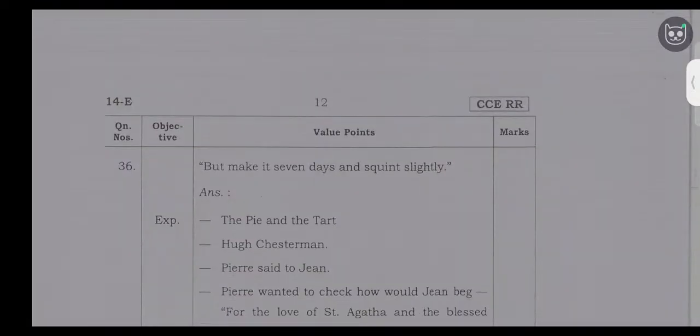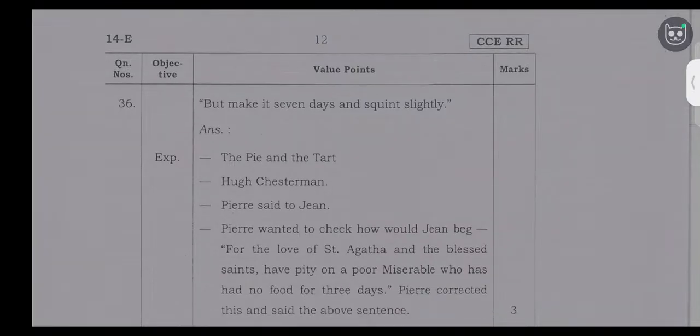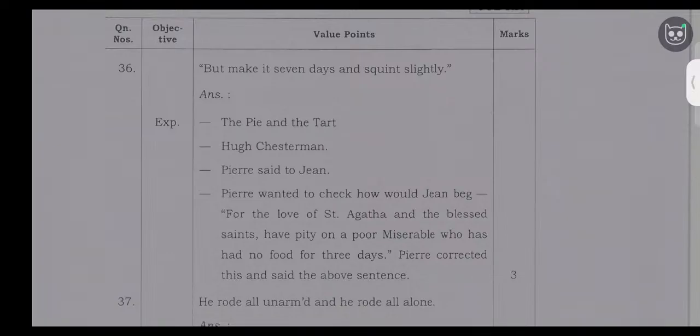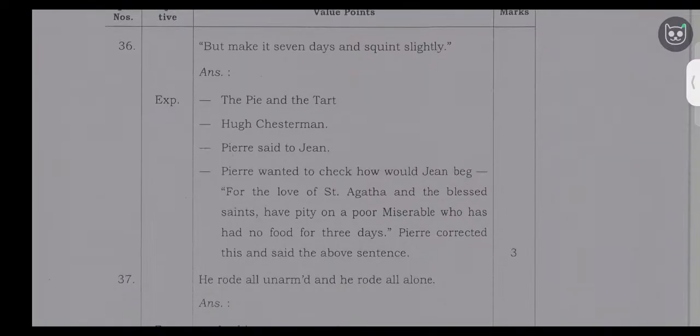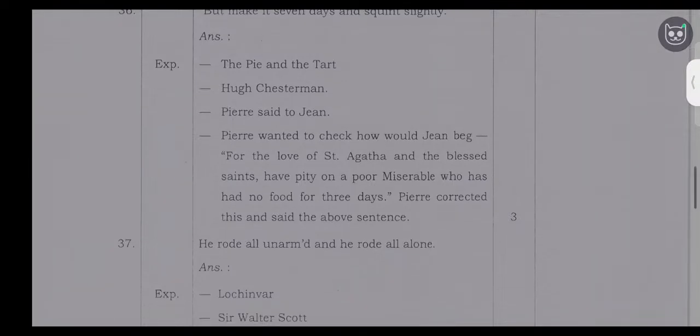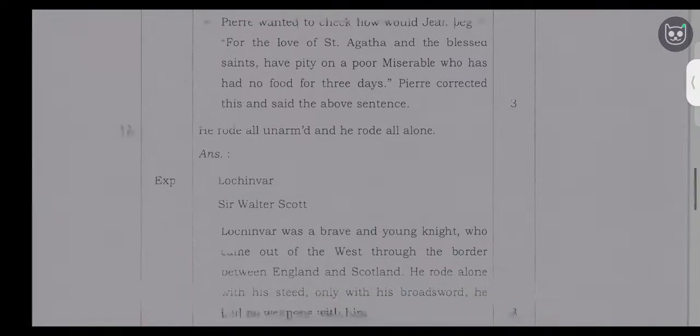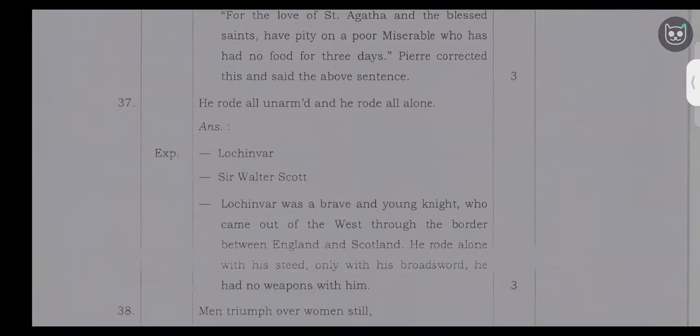Next, who said this to whom? So the love of a sentence. He rode all unarmed and he rode all alone. So Lochinvar, written by Sir Walter Scott. Lochinvar was a brave and young knight who came out of the west.